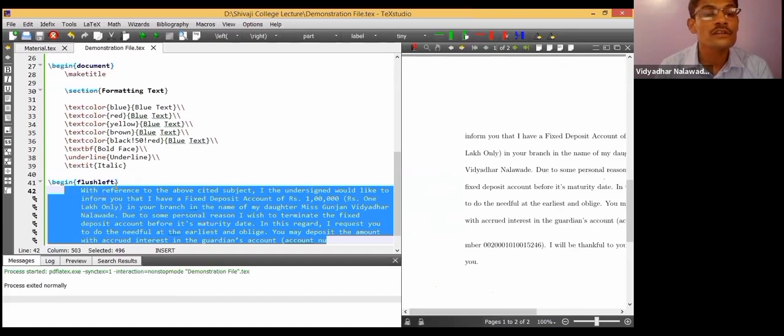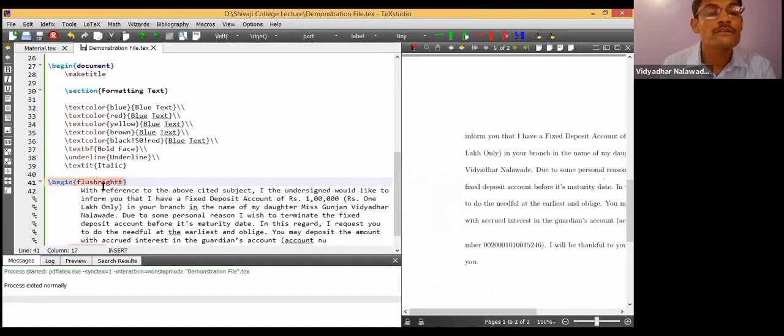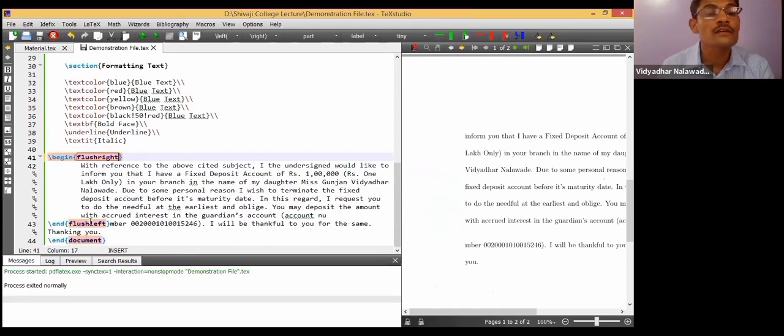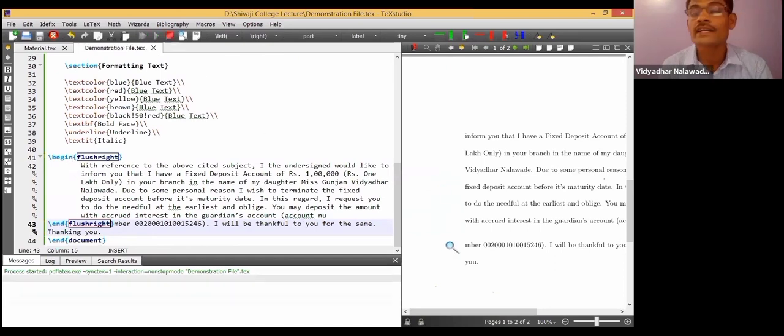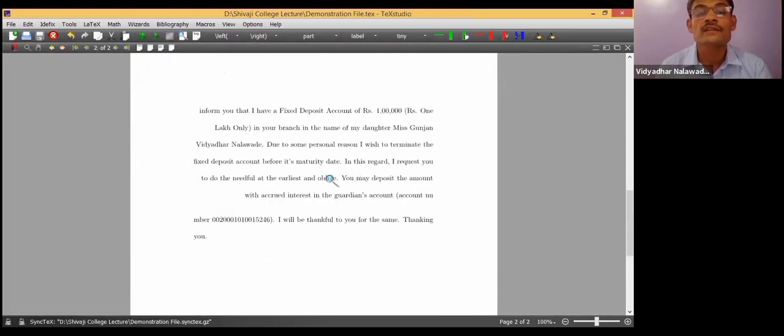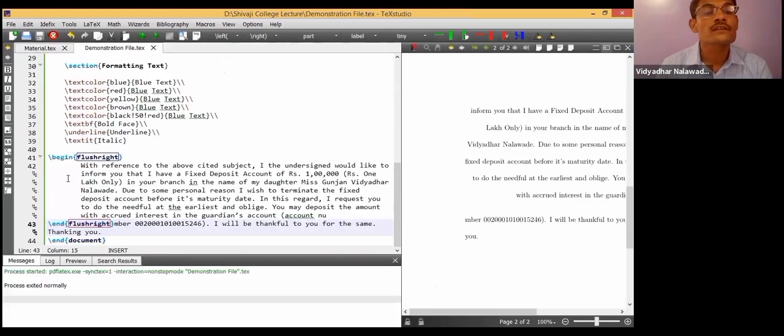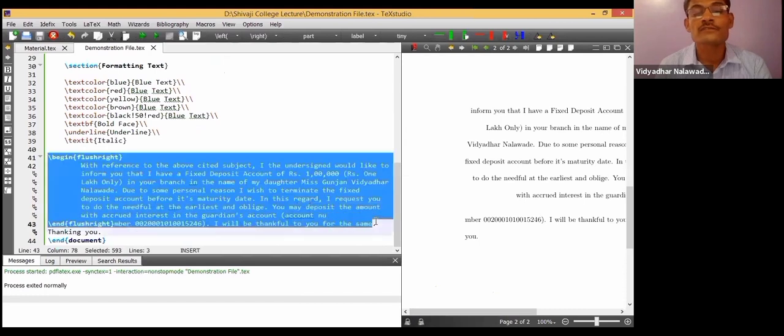Similarly, if I use flush right, we must end it with the right. Begin flushleft, end flushleft, begin flushright, end flushright. Compile it. Let us see the output. Now the text has been shifted to the right side, as if it has been pushed from the left side. This is how we can make the justification or flush left, flush right commands.